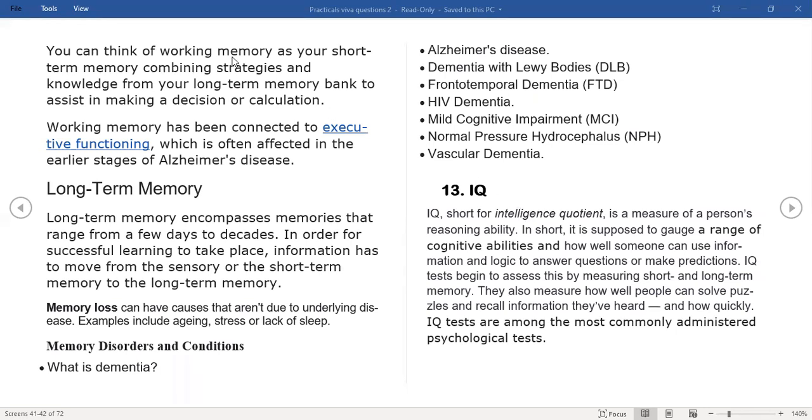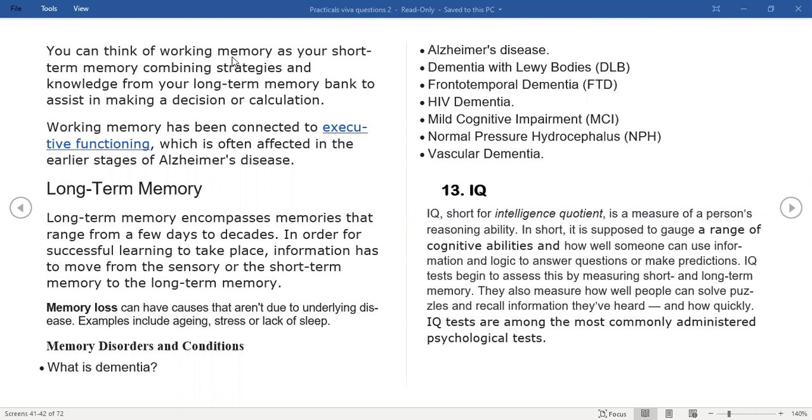Yes. Yeah. So IQ is nothing but an intelligence quotient. It is used to measure certain cognitive abilities, like the person's reasoning ability, or how well he can judge the situation, how well he can utilize logic to solve questions.